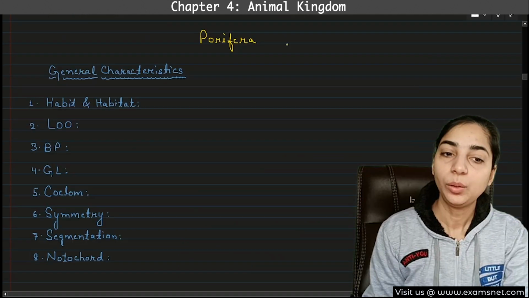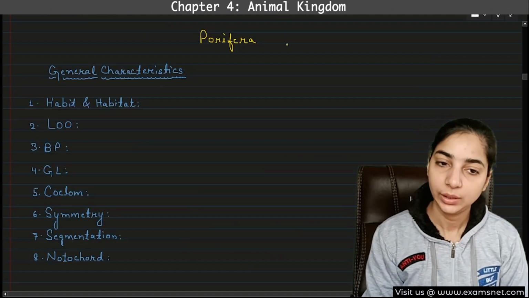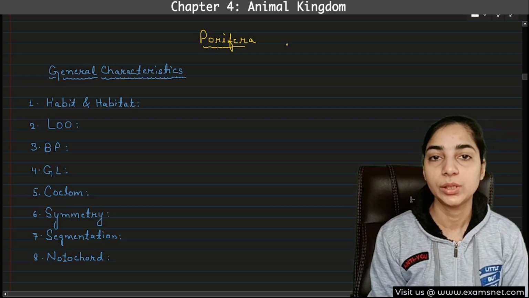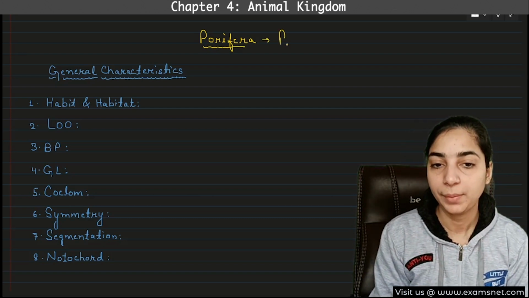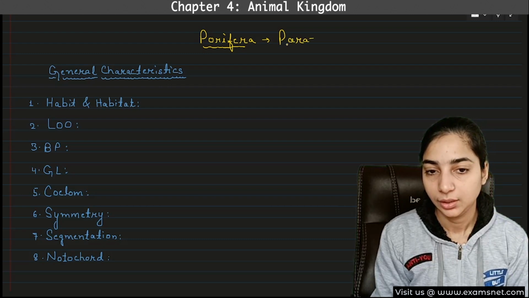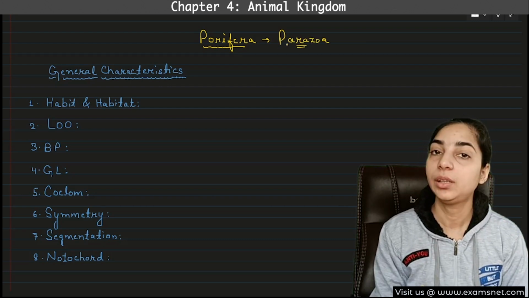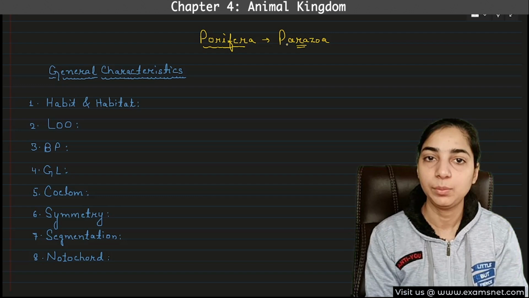So now let's start with each of the phyla. The first phylum that we have to discuss is the Porifera, which belongs to the group Parazoa, right? And we know that the poriferans are the most primitive type of animals.